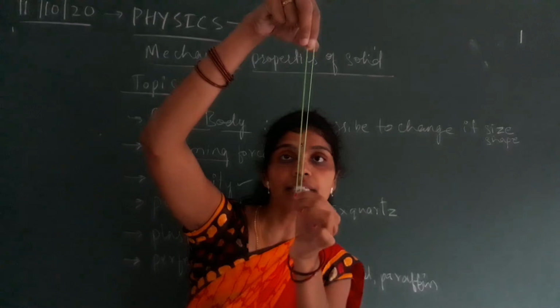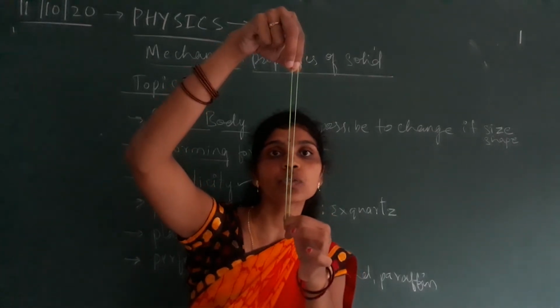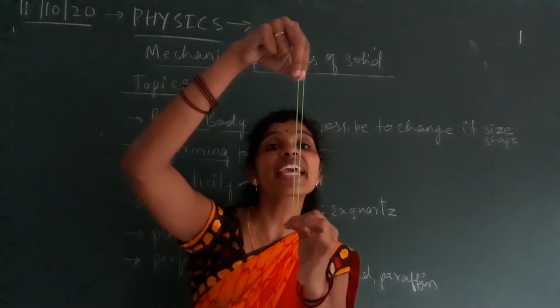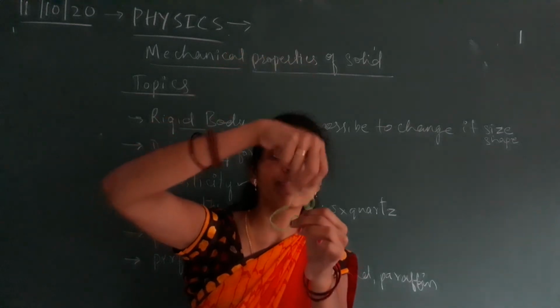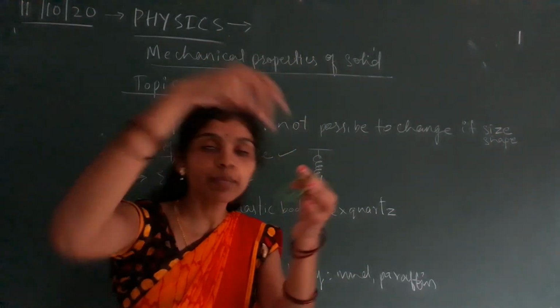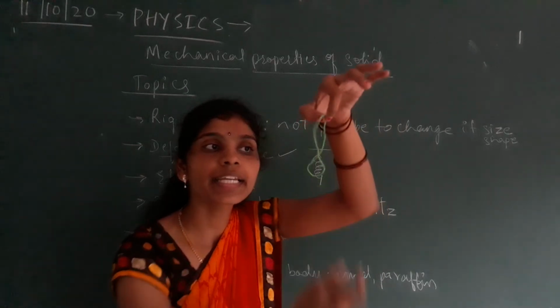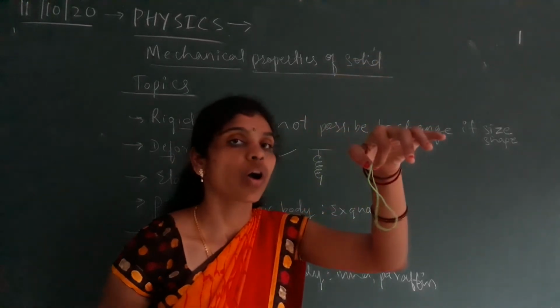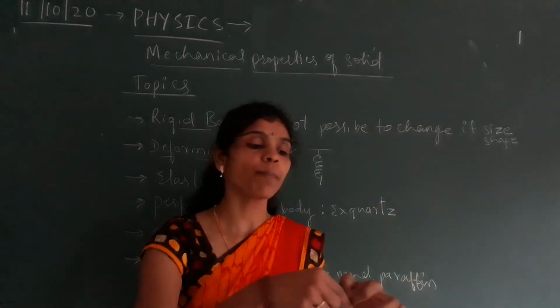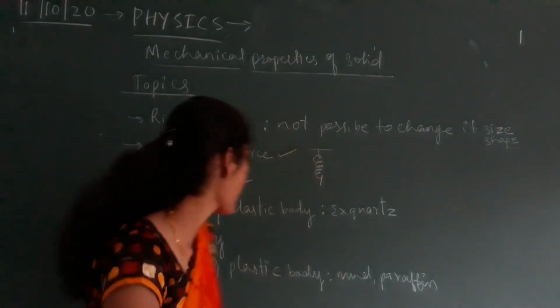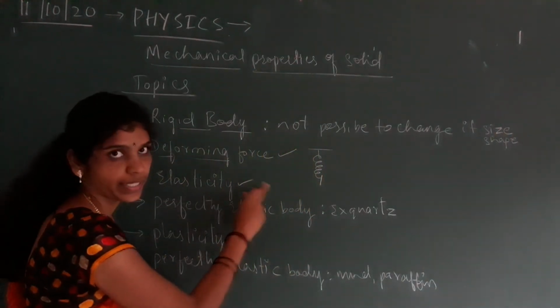When we apply an external force, it is possible to change its size or shape. When we remove the deforming force, it again regains its original size or shape. This kind of property we call elastic property.